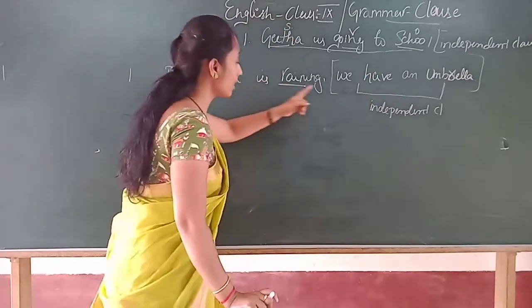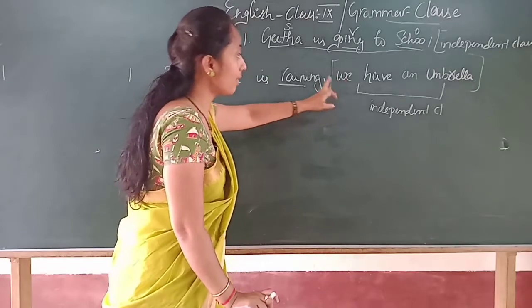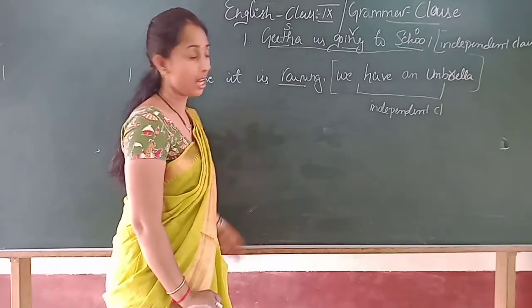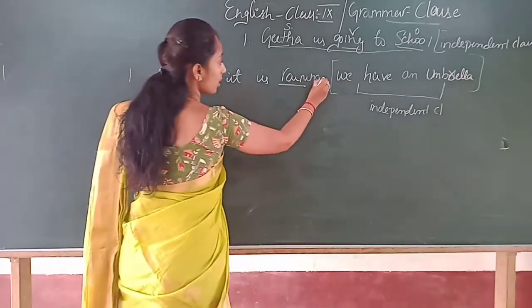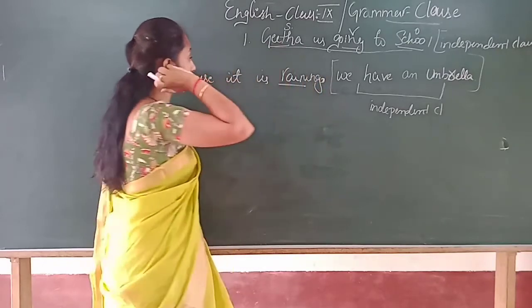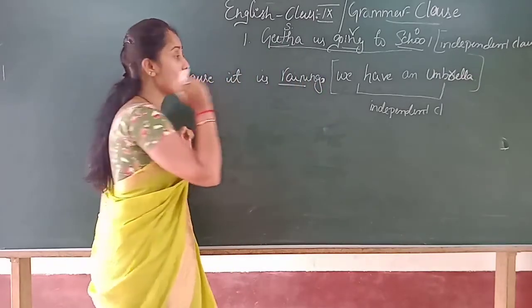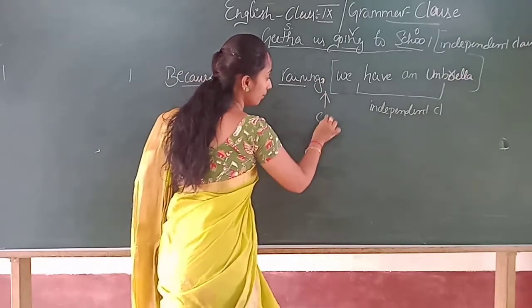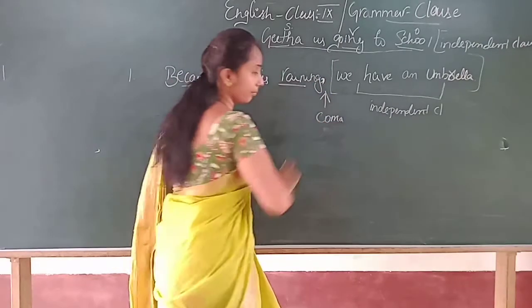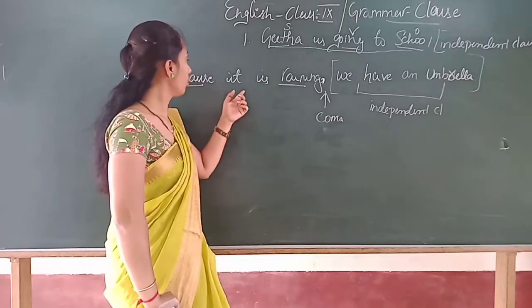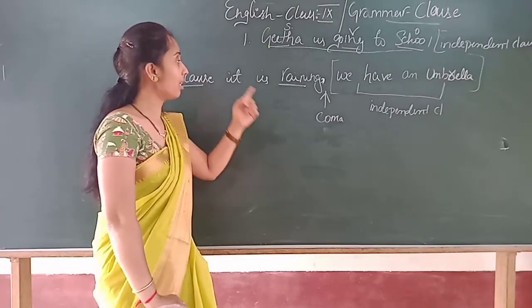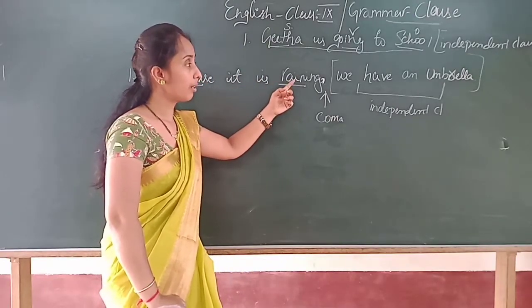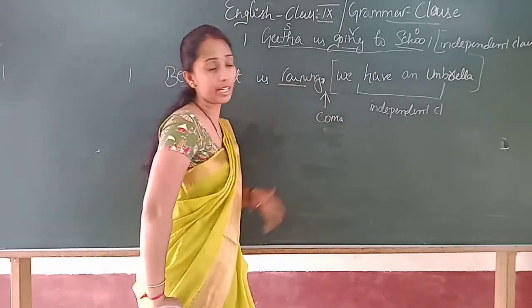Whereas this sentence, why are we carrying the umbrella? Because, see, we have linked the sentence with a comma to tell that because of raining we carry the umbrella.